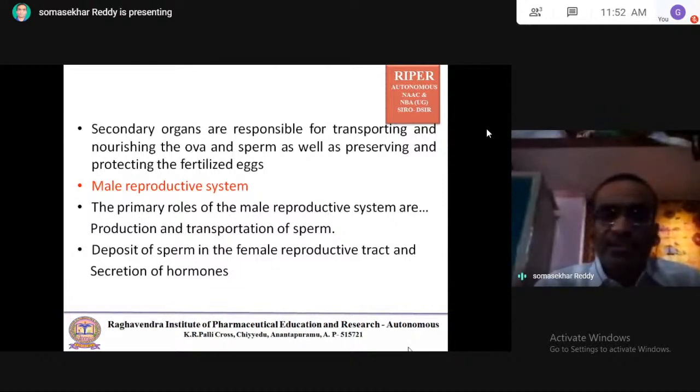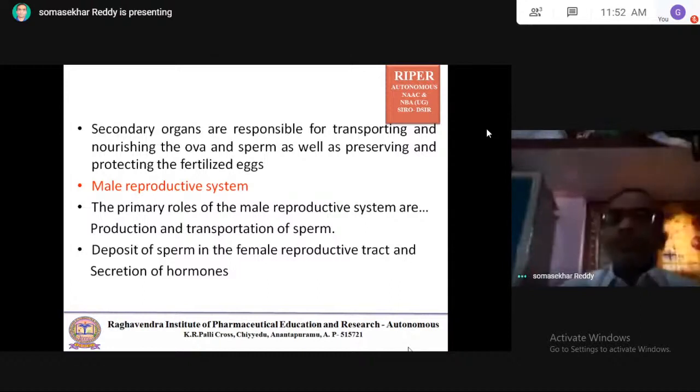So these secondary or accessory organs are responsible for transportation of the gametes, nothing but ova and sperm. Nourishing means supplying of food: nourishing the ova and sperm, as well as preserving fertilized eggs.